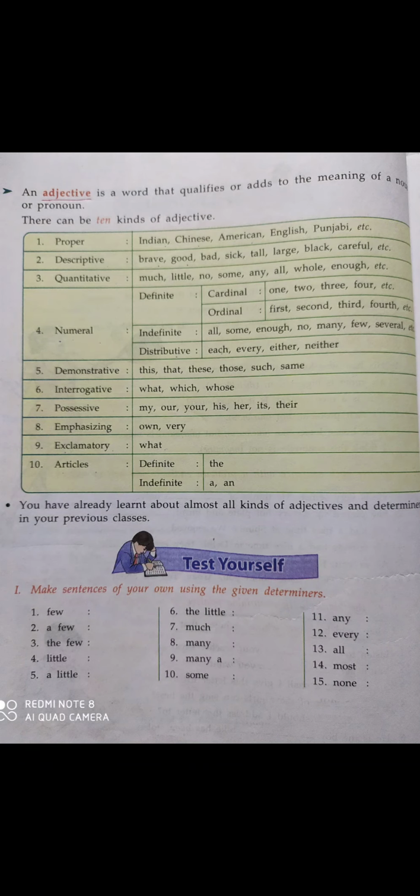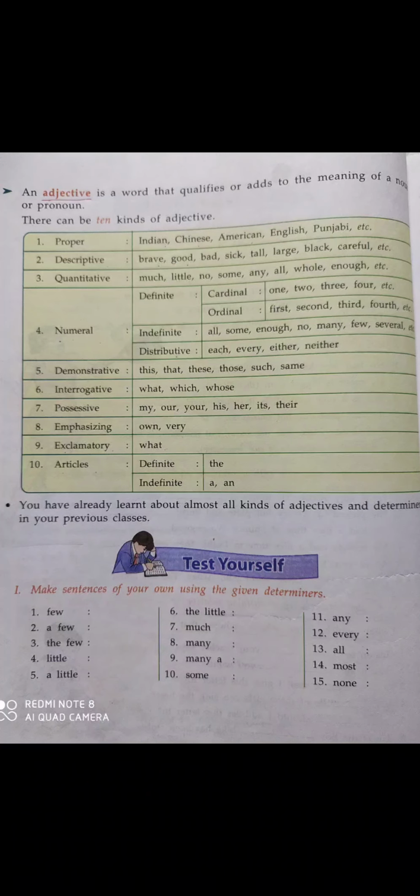Army here is a noun and Indian is an adjective, because it says something about the noun army. Indian is a proper adjective. Like this, Chinese toys. Toys is a noun and Chinese is an adjective.